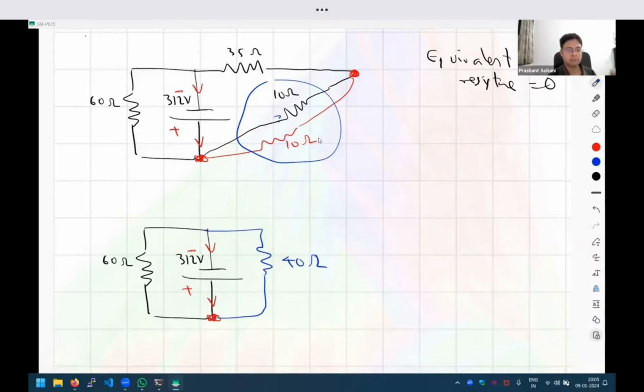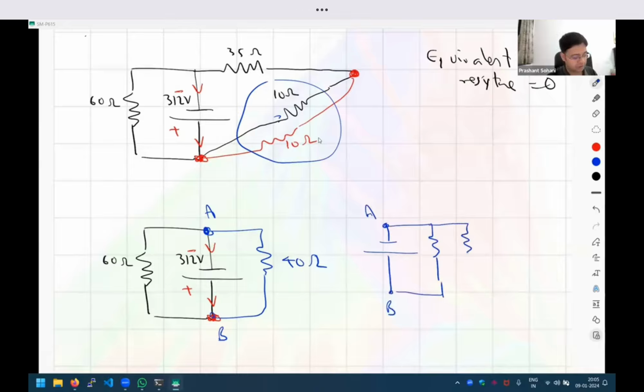Okay. And then last step, can I combine the 60 and 40? Again, it is a series in parallel. Just because the battery looks like it is in the middle, it doesn't matter, right? The connection is from point A to point B. So I could redraw the diagram like this. If I draw the diagram like this, I am still connecting the same wires, right? Just because the wire is to the left or to the right, it does not change the values of any resistance, right? So these diagrams are equivalent. Nothing has changed. So therefore, these 60 and 40 ohm resistors are in parallel.